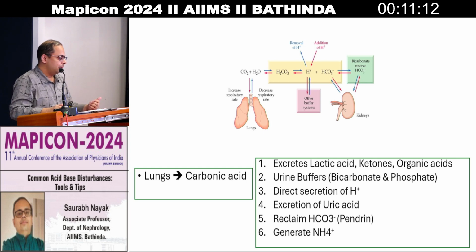One of them is excretion of lactic acid, ketones, and organic acids. The kidney can directly excrete those organic acids. These are weaker acids. Then urine buffers, which are bicarbonate and phosphate buffers. The kidney also distally secretes H plus. Then there is excretion of uric acid, which is done by the kidney. Reclamation of bicarbonate is very important. Loss of bicarbonate is acidosis production, and if you reclaim the bicarbonate, it is actually countering the acidemia. And ammonia generation: the kidney is one of the important organs apart from the liver which can generate ammonia. Ammonia generation helps in directly excreting H plus out of the body.